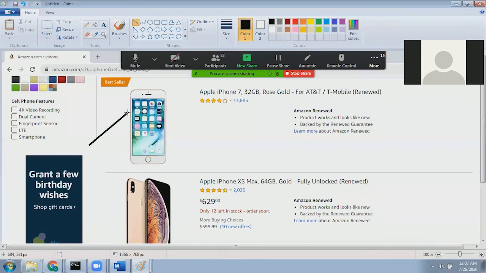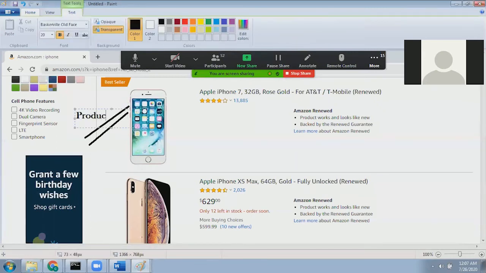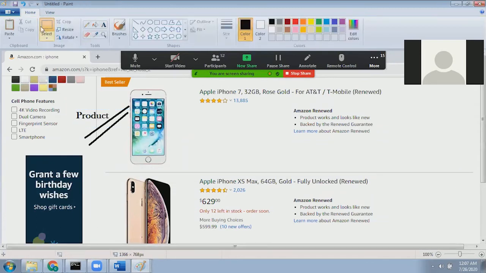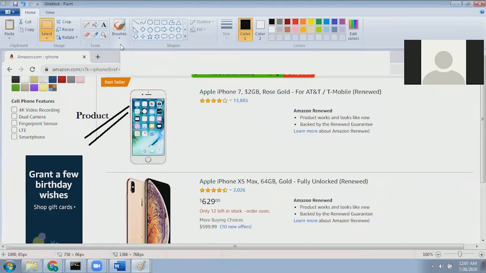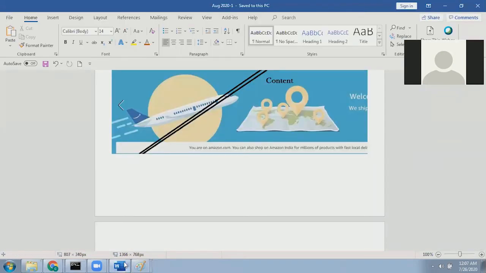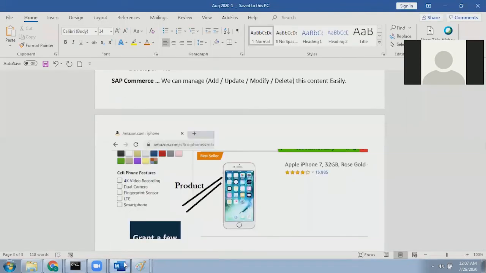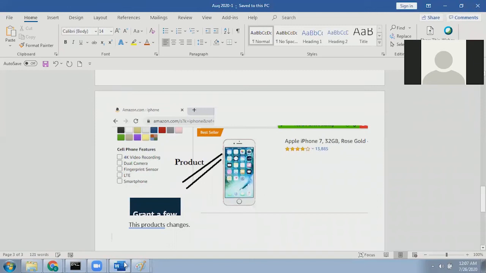Now, these products also change. A product may not change frequently, but there can be a new product. Let's say tomorrow iPhone 12 comes. Am I going to add it? Yes, I need to add it. Day after tomorrow, iPhone 5 will not be supported, so I need to take it out. After some days, the iPhone price is changed, so I need to modify it. So these product changes will be there.